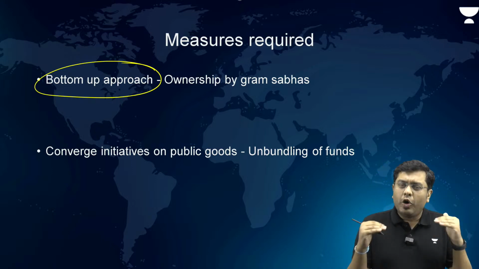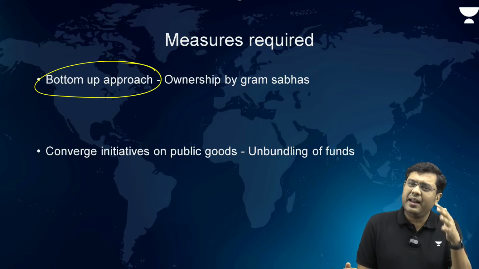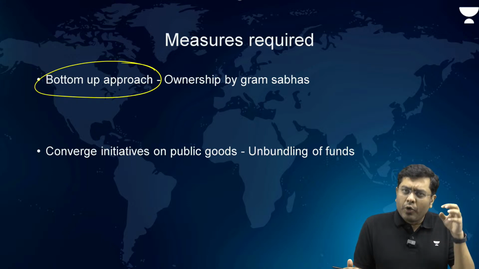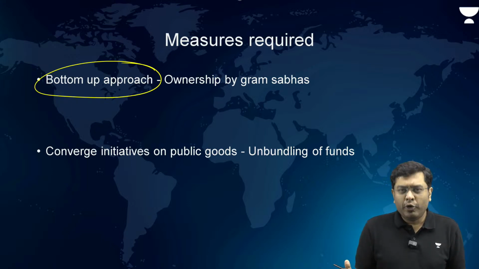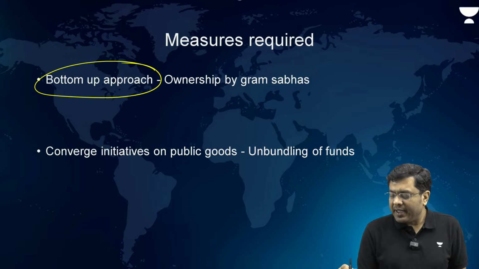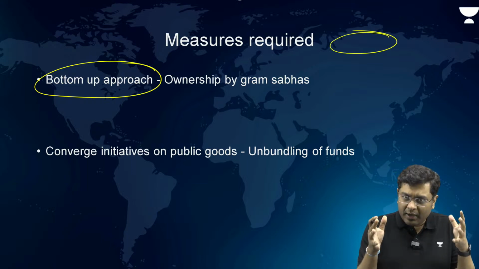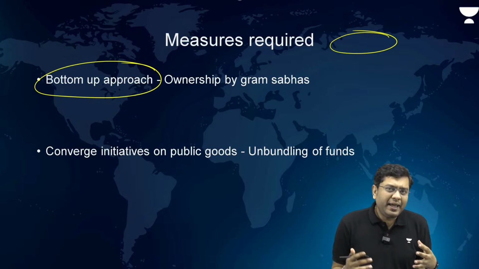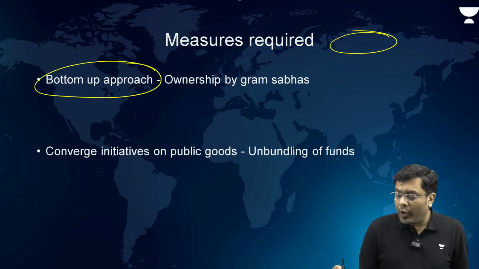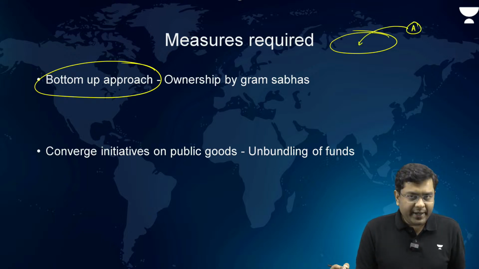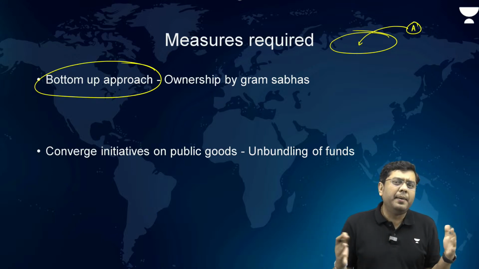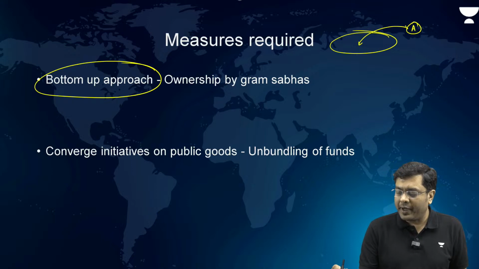That is, at the level of the Gram Sabhas and at the level of, let's suppose, the Panchayat. Now, in these areas, what can be done, and this is an innovative solution which has been provided, is let's suppose you consider a small cluster of houses, a small habitation. There the Gram Sabhas can appoint an individual, let's suppose an individual A, who is well educated and who has a good academic background and an idea about various different job sectors and job requirements.